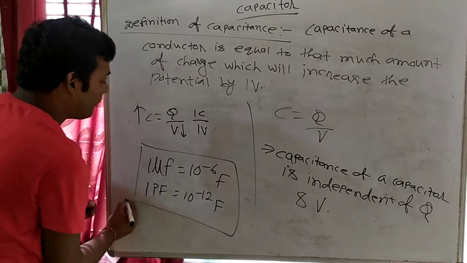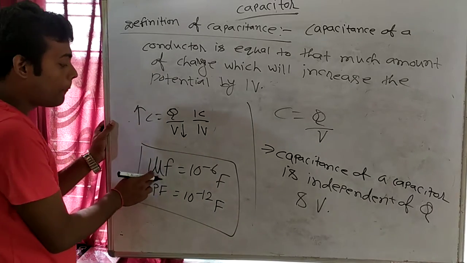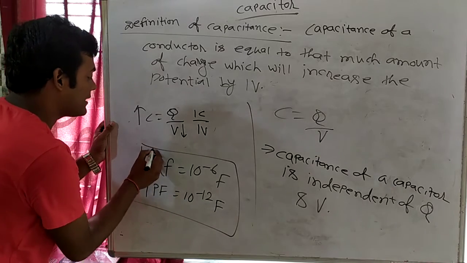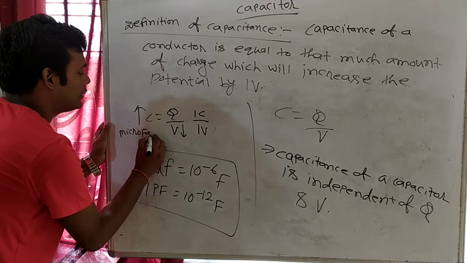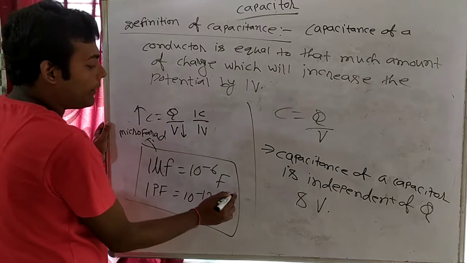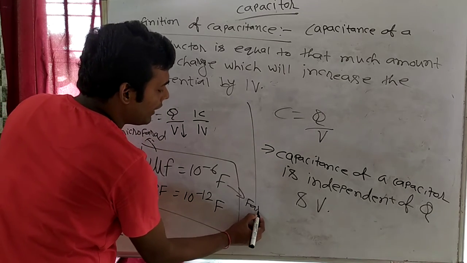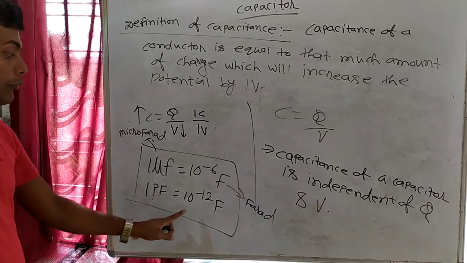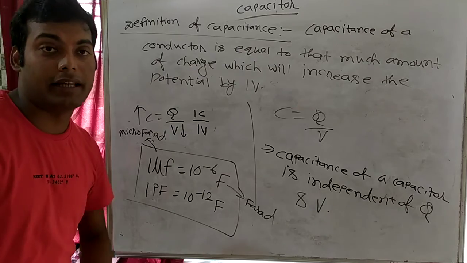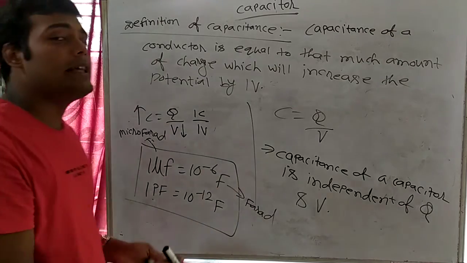What is this one? 1 microfarad. Mu. Microfarad is equal to 10 to the power minus 6 farad. This F is what? Farad. And this is 1 picofarad. Pico means 10 to the power minus 12. Micro means 10 to the power minus 6. So up to this, please note.